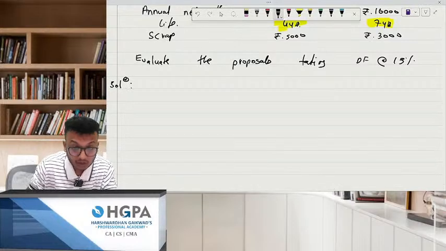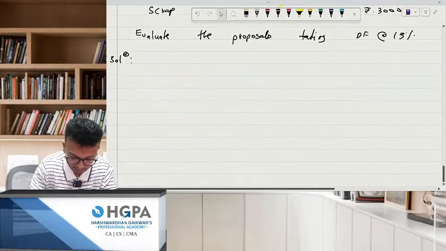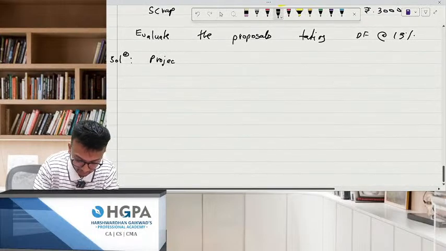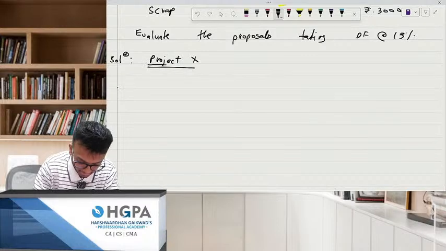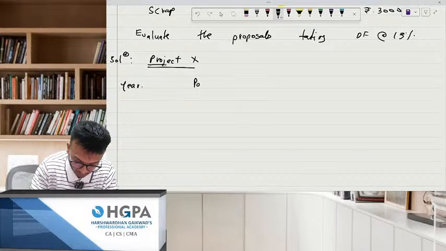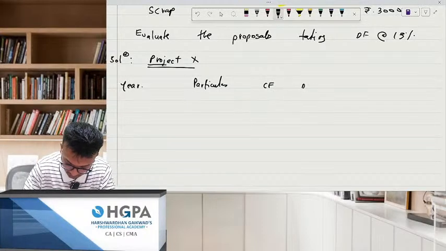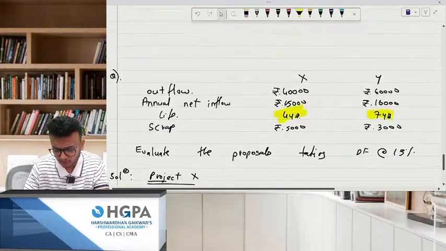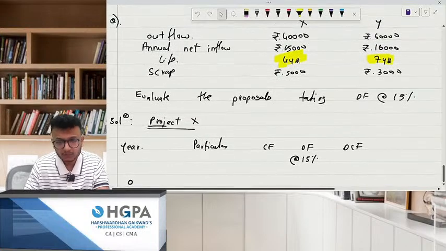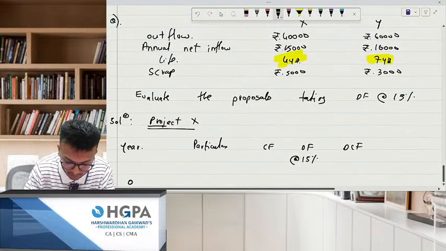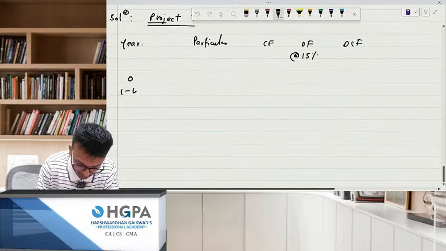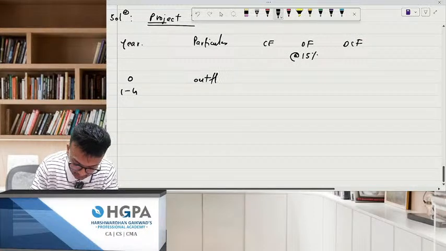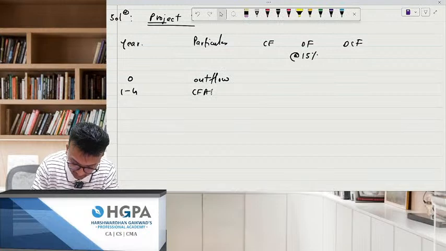What will be your first step to compute NPV? Can you please do it fast? Project X, NPV: year, particulars, cash flow, discounting factor, and DCF. Discounting factor at 15%. Will you write 1, 2, 3, 4? The answer is no, because the amount is constant every year. So what I'll do is 1 to 4. This is my outflow. This is my CFAT. How much is my outflow?